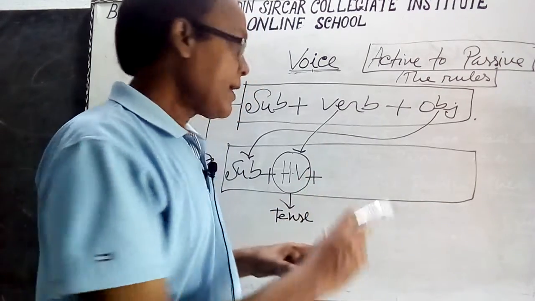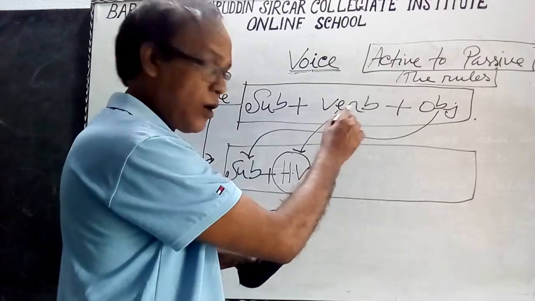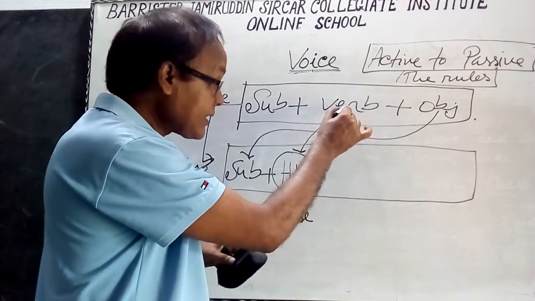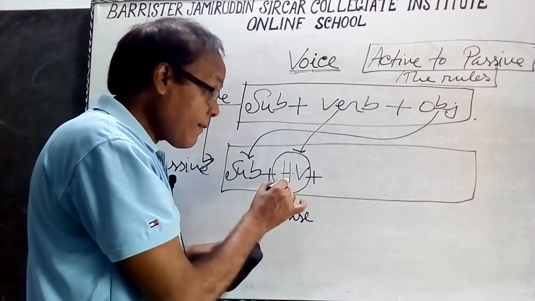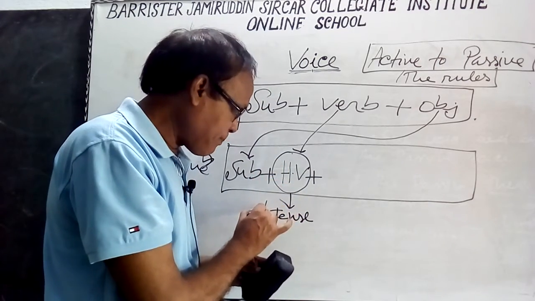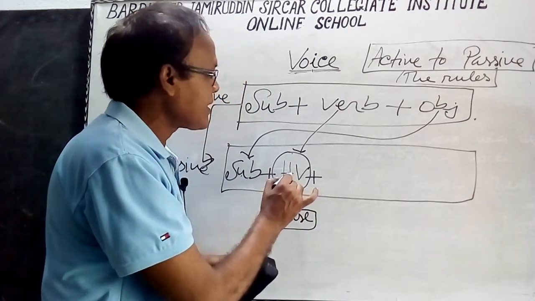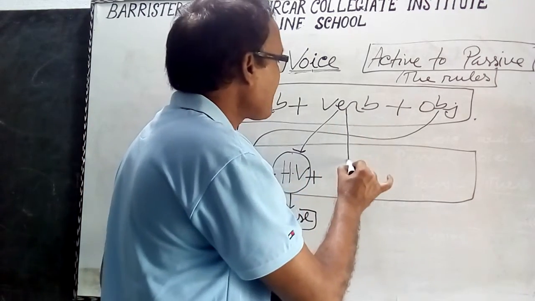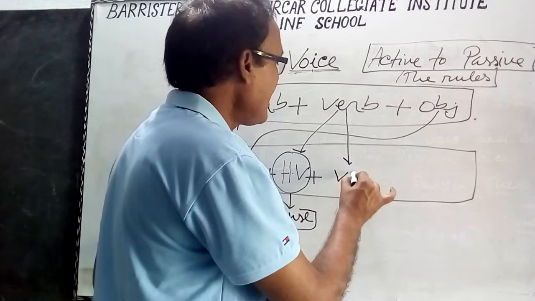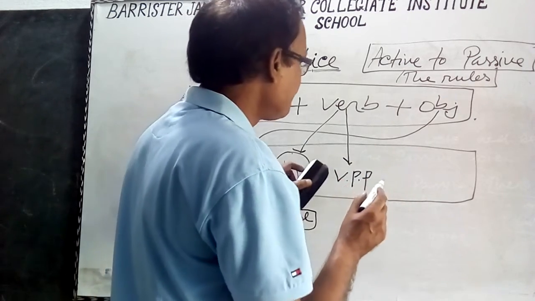I repeat, according to the tense of the verb of the active voice, there will be an auxiliary verb in the passive voice after the subject, and the verb must be in the past participle form.